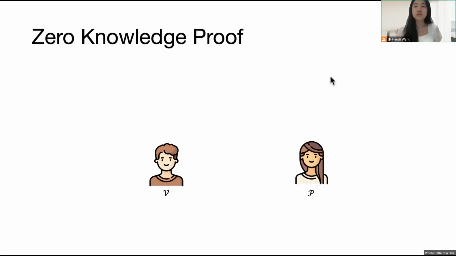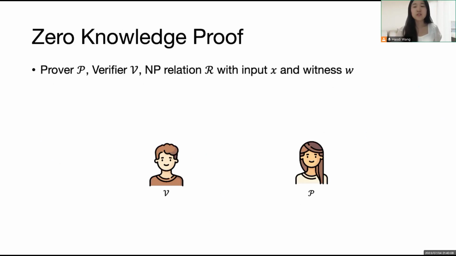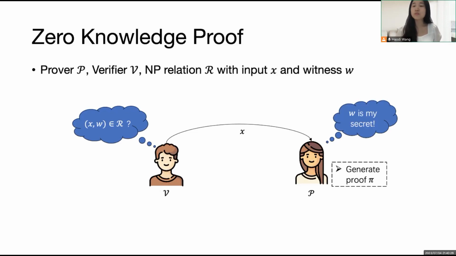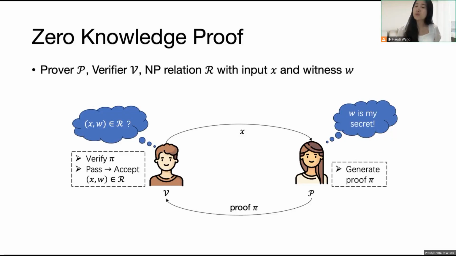There are two parties involved in the zero-knowledge proof scheme, a prover and a verifier. The goal is to prove the correctness of an NP relation with input X and the prover's witness W. The verifier wants to know if the relation is correct, while the prover wants to protect its witness W. To do so, the verifier first sends X to the prover, who will generate a proof pi. Then the prover returns the proof pi to the verifier, who can verify the proof. If it passes, then the verifier accepts the statement.